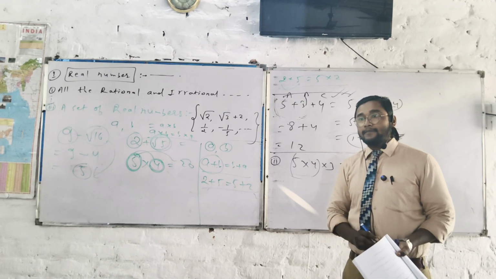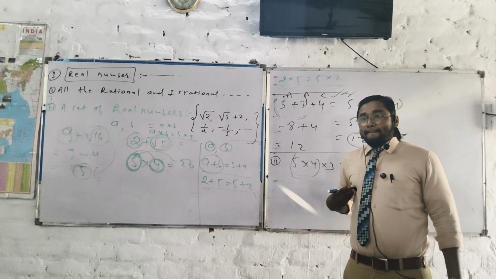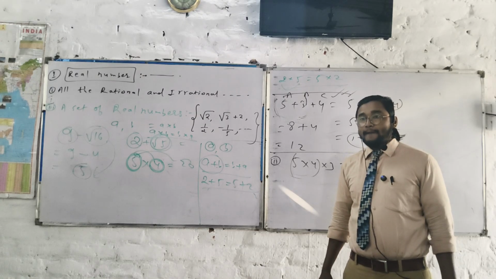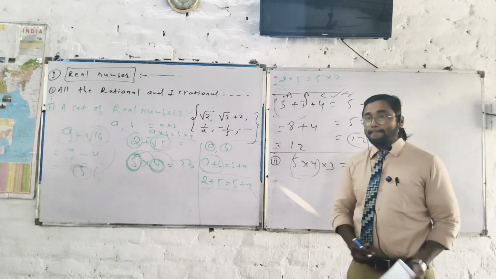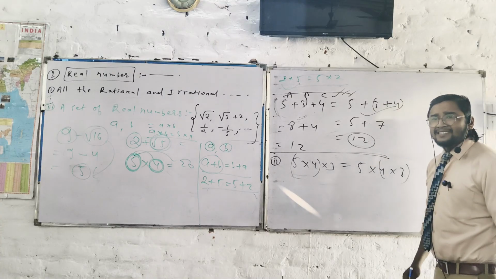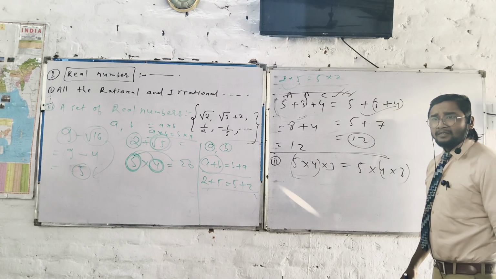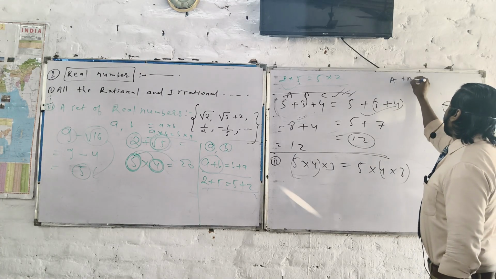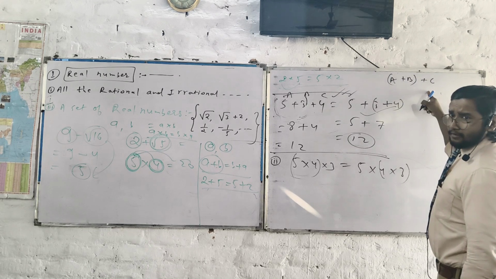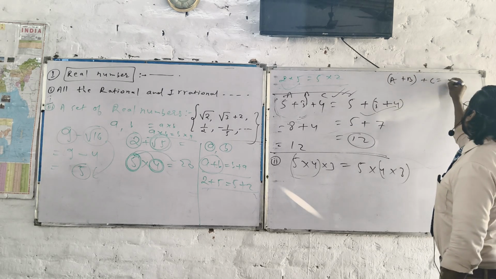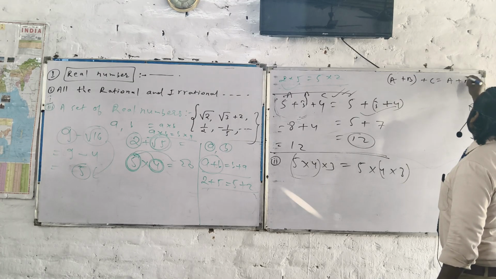Is there A plus B, and the bracket plus C, equal to A plus, and the bracket B plus C? If I write A plus B plus C, right? Like this way? Okay, after that, A plus B plus C, like this way?